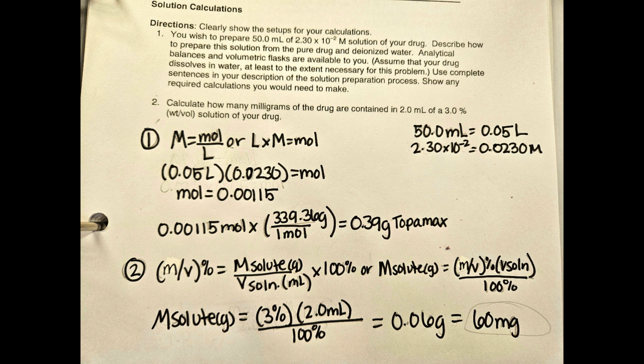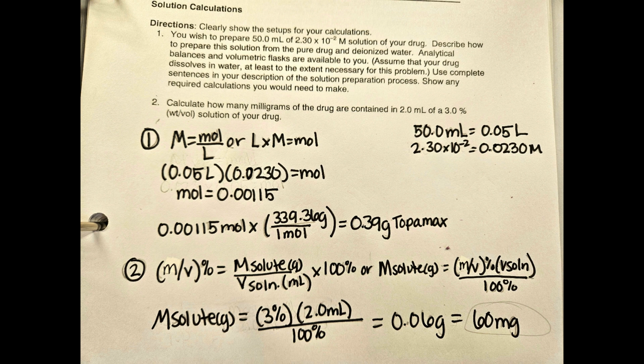So in order to perform number one, I would need to weigh out 0.39 grams of Topamax, and put it in a volumetric cylinder or flask. And once I've done that, I would fill the flask up to the 50 milliliter mark, and that should create my solution.